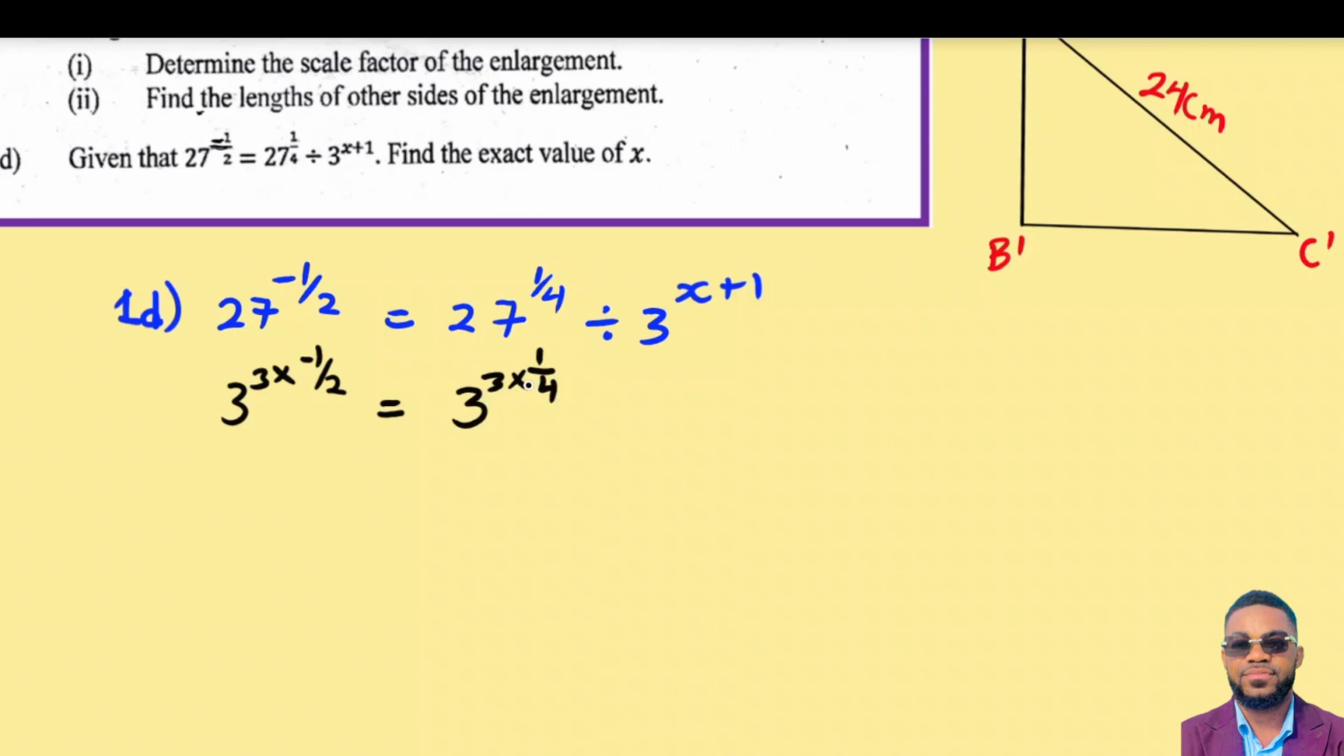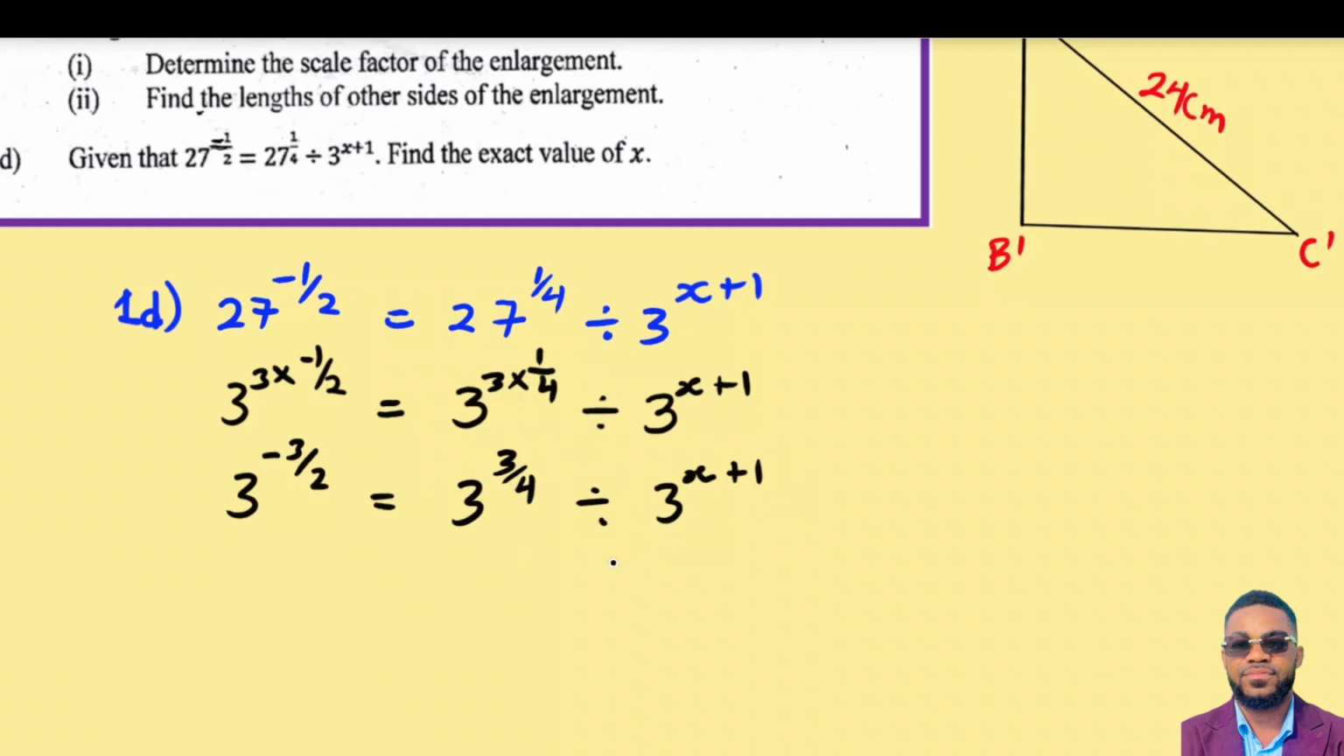We call this one the power rule. So 3 raised to the power 3, which is also raised to the power negative 1 on 2. The rule says that we have to multiply the powers, and that is why I've multiplied them. Now, divided by, I have nothing to worry about because the base is already 3. So we have 3 exponent x plus 1. At this point, I'm going to simplify my exponents. So we have 3 exponent 3 times this, which is going to be negative 3 on 2, equal to 3 exponent 3 times 1 on 4, which is 3 on 4, now divided by 3 exponent x plus 1.